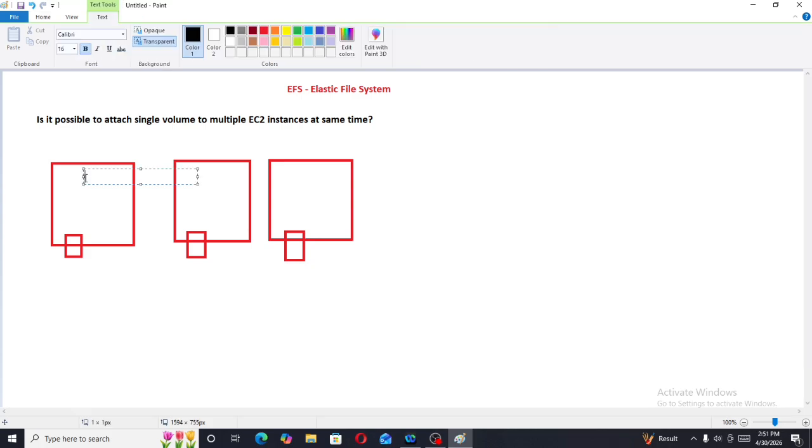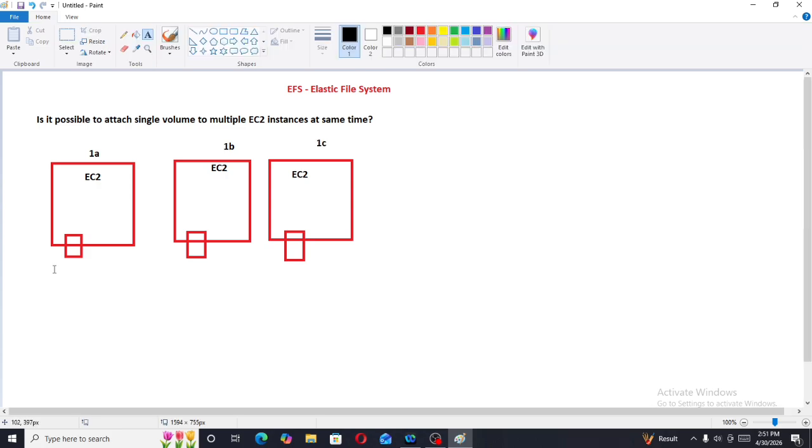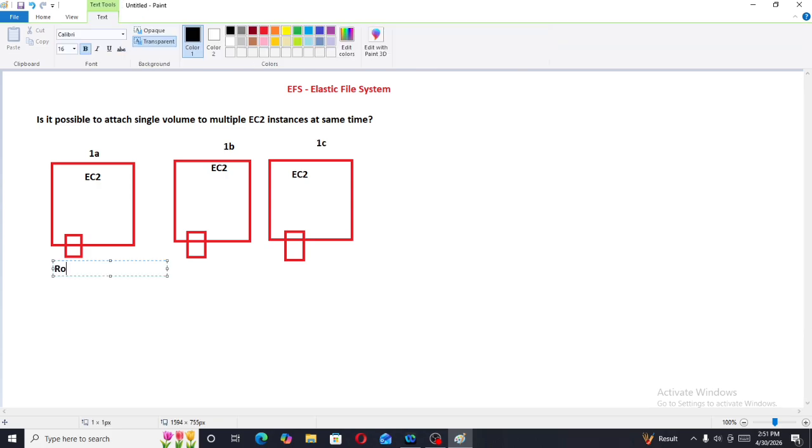This is our EC2 instance. This is our EC2 instance. This EC2 instance is placed in the 1A availability zone. This is the 1B availability zone. And this EC2 instance is in 1C availability zone. Now the EC2 instances have their default root volumes. Here also a default root volume.